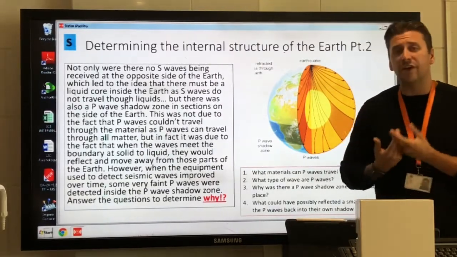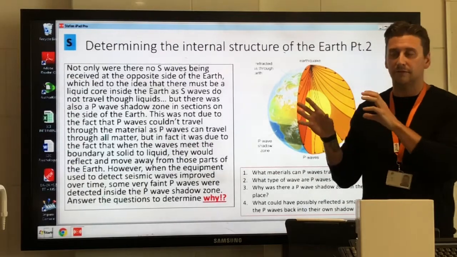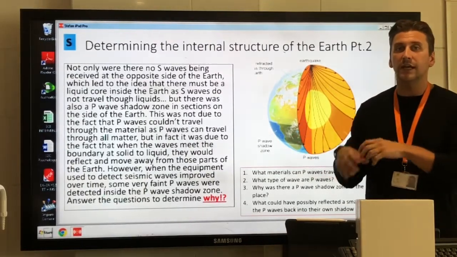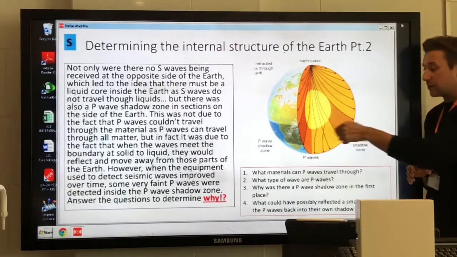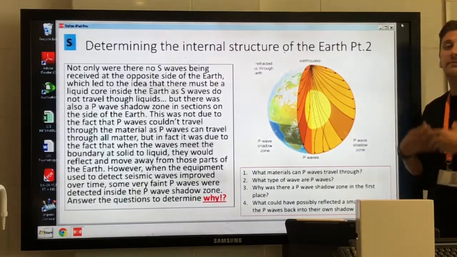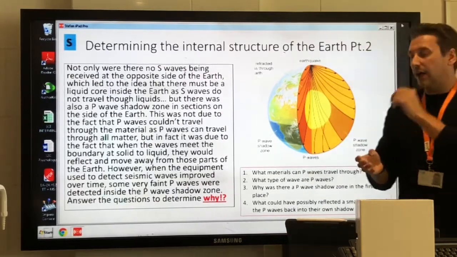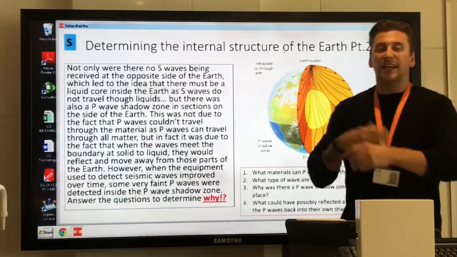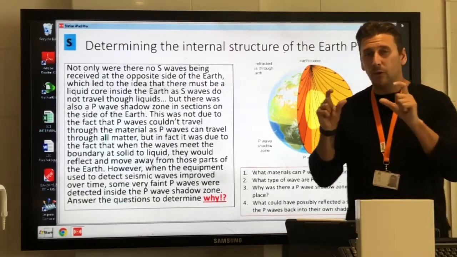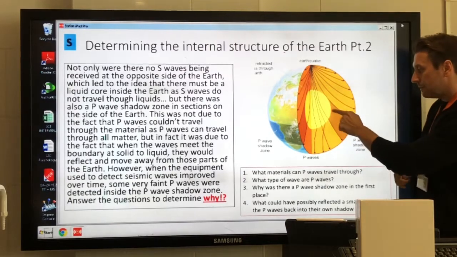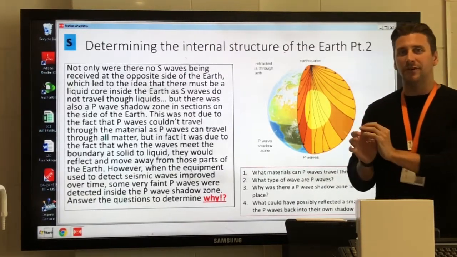Now, the very, very last advancement in our theory of the internal structure of the Earth came from the fact that, although we've just said there are P wave shadow zones on the sides of the Earth because they've been refracted away by the liquid boundary, a little bit later on, as technology advanced and more observations and research were made, there were very faint and small amounts of P waves detected inside the P wave shadow zone.